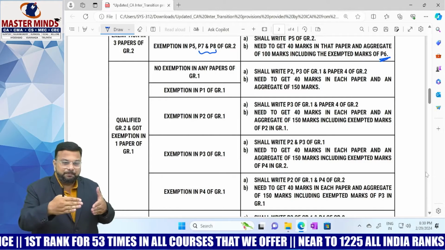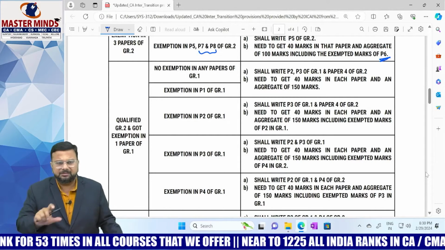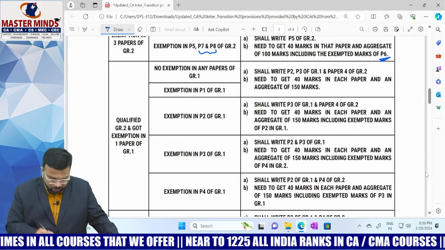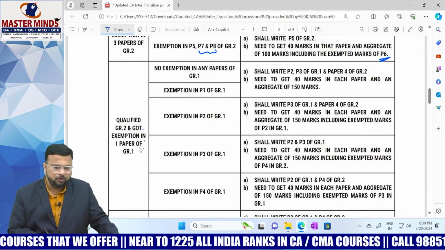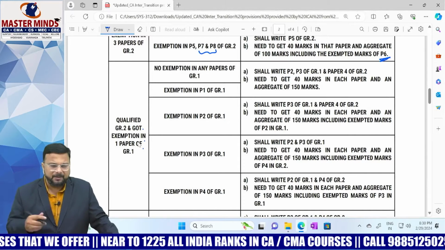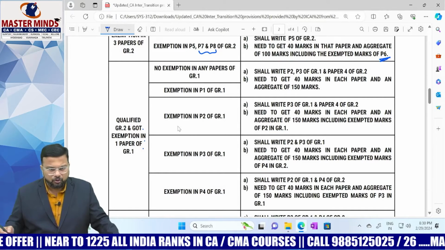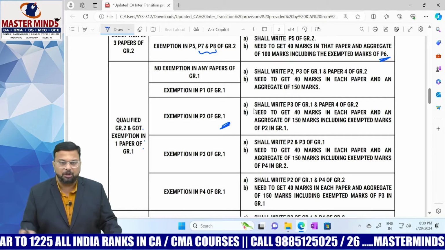That means whatever papers you have missed under the old scheme, technically you need to write them under the new scheme. That's what the institute wants to say. That is what they have done. Qualified group 2, got exemption in paper 1 of group 1, nothing but in one paper. So the example for that is: you qualified group 2 but got exemption in paper 2 of group 1. This is what I am talking about.